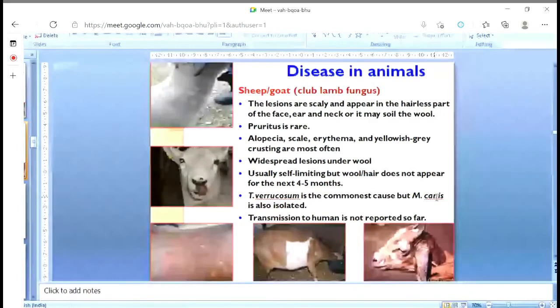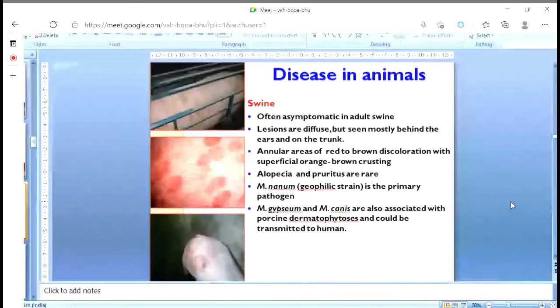And the same thing, transmission to human beings from sheep and goat is very rare. I do not know why, but so far it has not been reported that infection spreads from sheep and goat to human beings. But we should not say that we are not in contact with them. It is there.